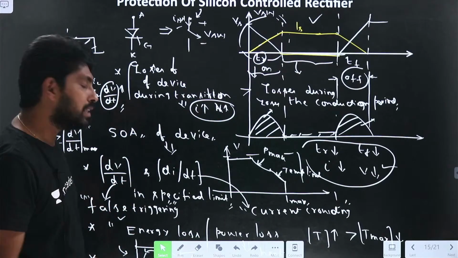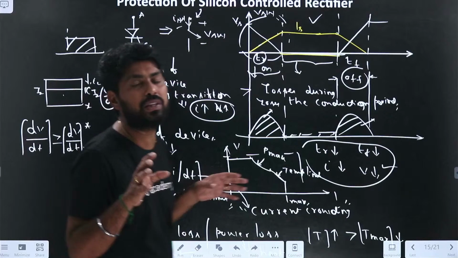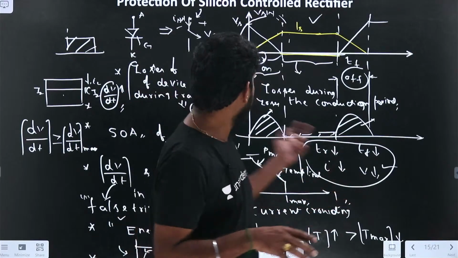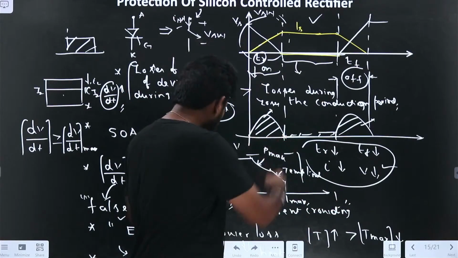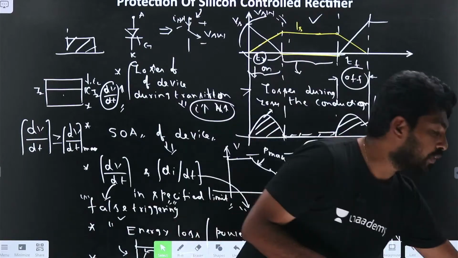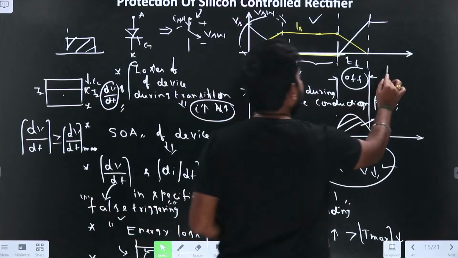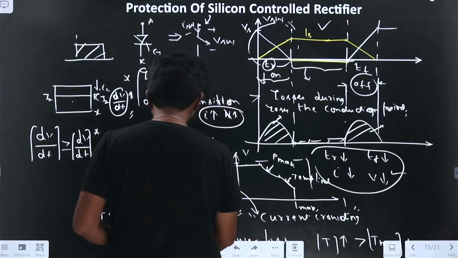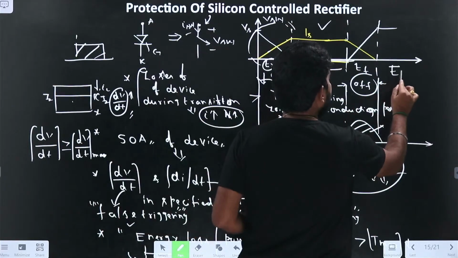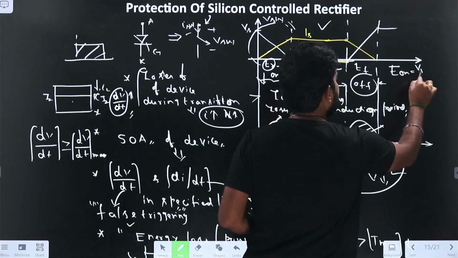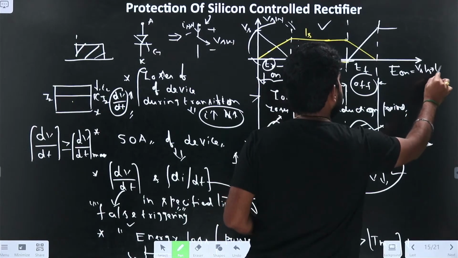The third one is energy losses, that is, power losses during turn on and turn off. If this period is more, for example, if I find the power loss here, we have already derived: E on, the energy loss during the on state, is Vs into Is into T on by 6.